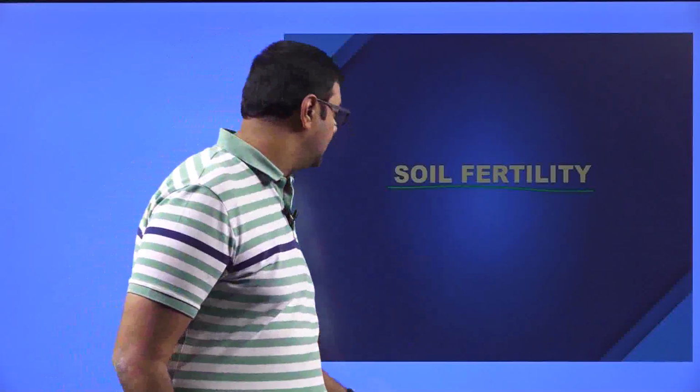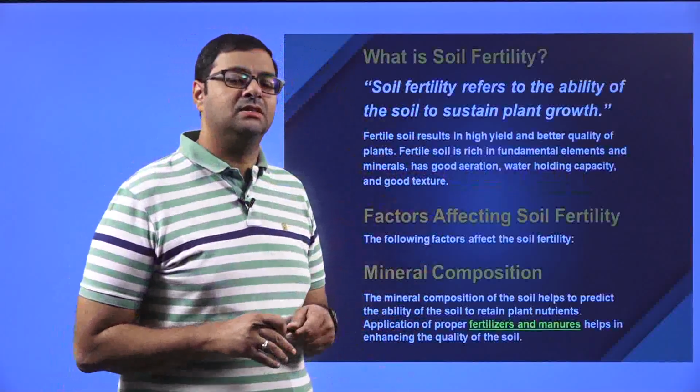So when I say soil fertility, that means what is the type of soil, and how is the soil, that means what is the type of nutrients that soil is holding, the nutrient holding capacity, and because of that nutrient holding capacity, how is the plant growing in that particular soil, what is the yield of the crop if it is growing in that particular soil. So in order to look at soil fertility, we need to first define what soil fertility is.